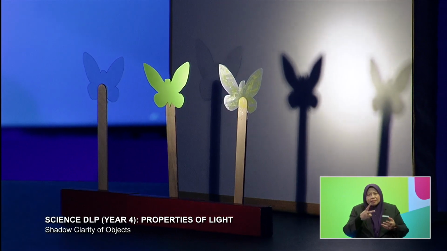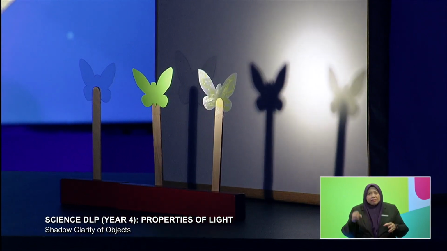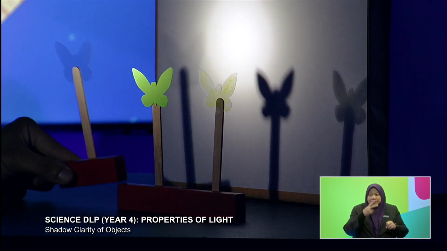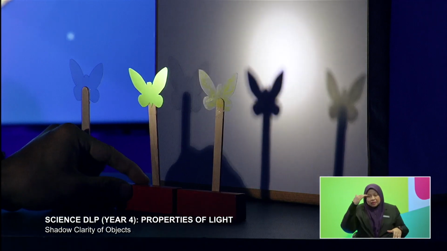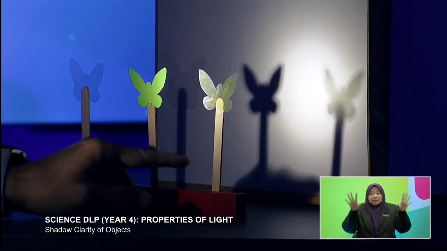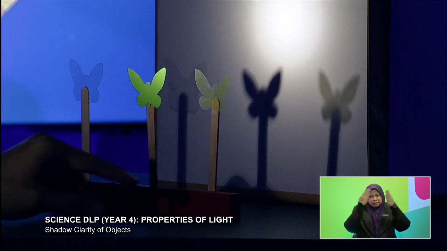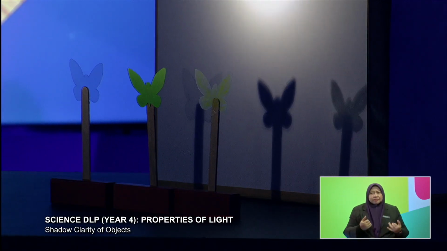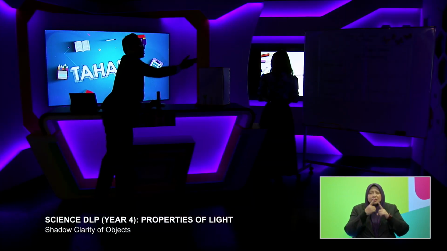Can you see how the shadows are? Okay, so from here we can see that this one, there's no shadow. This one, there's a very clear shadow. And for this colored plastic, it's less clear. Okay, Shafika, all right. Yes, Mr. Quack. Do you mind helping me to answer some of the questions that are on the whiteboard right now?